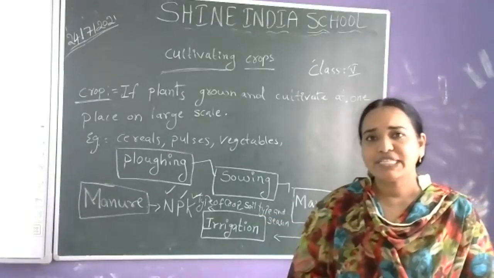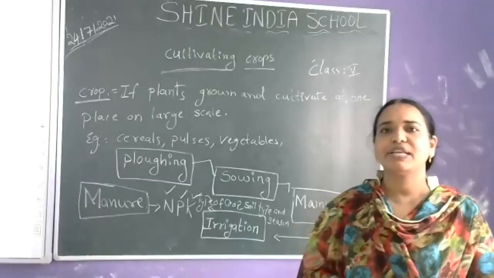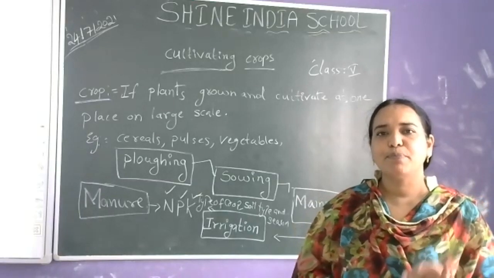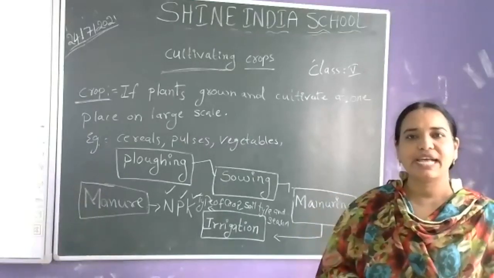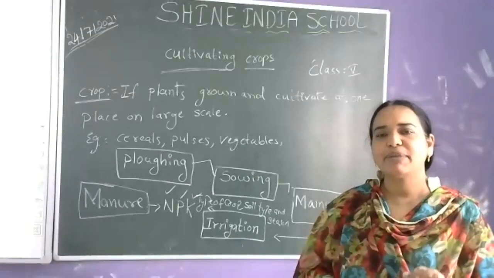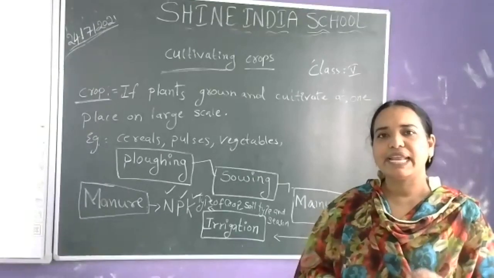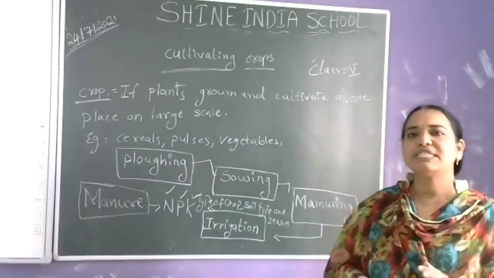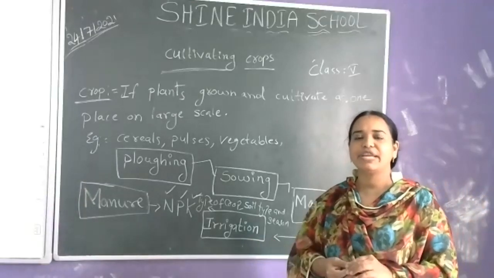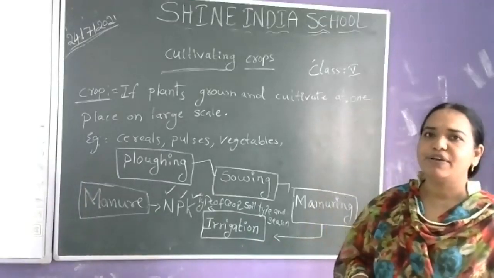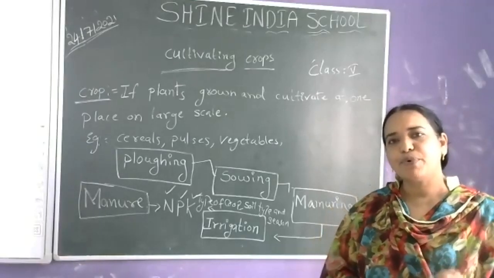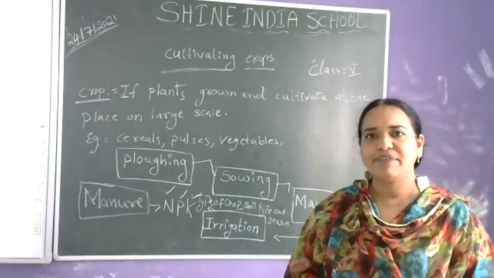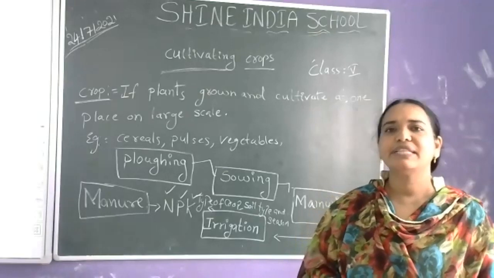So what are the sources of irrigation for the crops? The different sources are wells, bore wells and also canals, tanks. Tanks are nothing but చెరువులు in Telugu. Canals, tanks, ponds, dams, check dams, all these are the different sources of irrigation. The crops get water from wells, tube wells, bore wells according to the region where they are cultivating.